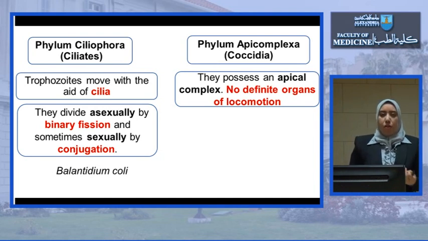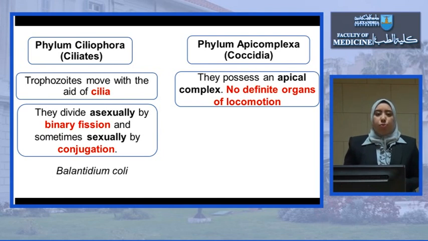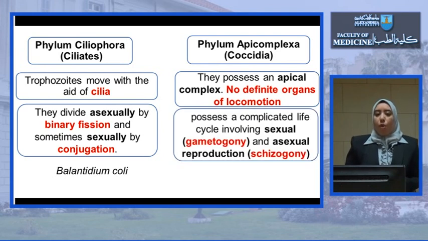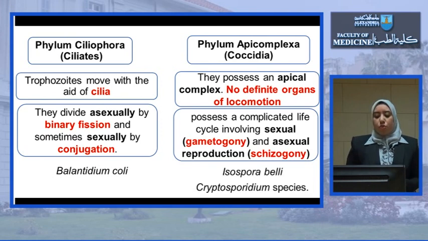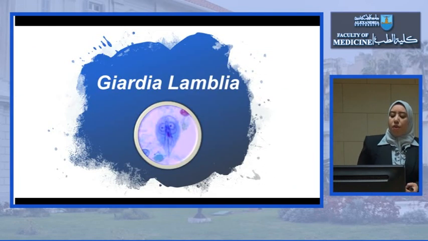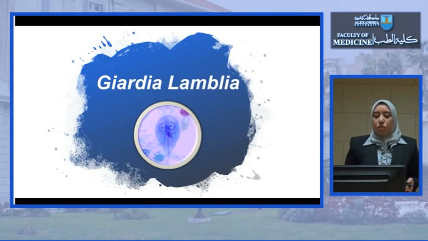That's why they are called Apicomplexa. This apical complex aids in the penetration of the host cells, but there is no definite organ of locomotion. Here they multiply by either sexual multiplication or gametogony, and asexual multiplication through schizogony. The members to be studied in this module are Isospora belli and Cryptosporidium species.